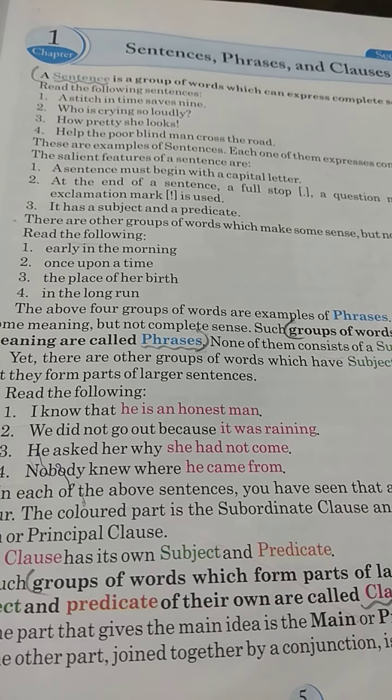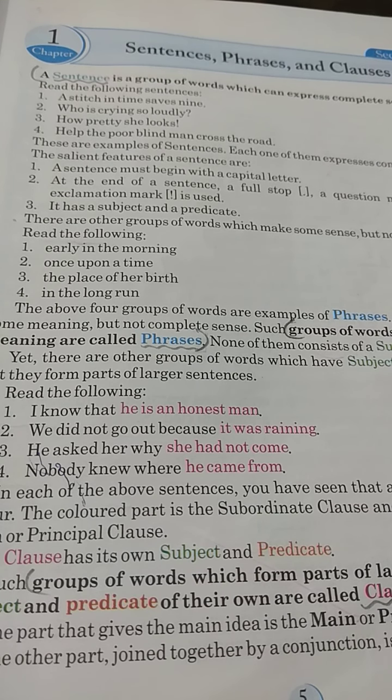Each group conveys some meaning but not complete sense. Such groups of words expressing partial meaning are called phrases. None of them consists of a subject or predicate.